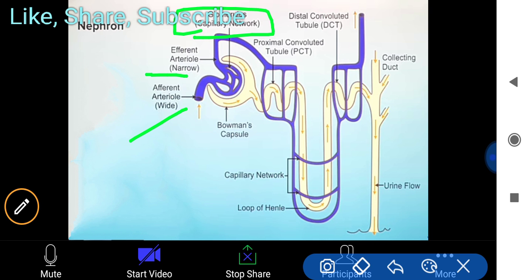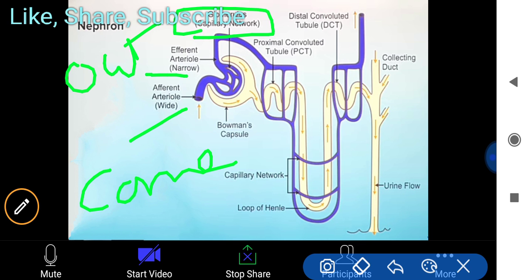If you remember, in the circulatory system we read about the arteriole. These are very thin arteries, and they join here. One thing is there, afferent and efferent. When you read through the chapter, you must understand these two terms, afferent and efferent. Afferent means coming in, and efferent you can easily relate with the word exit. Exit means outer.